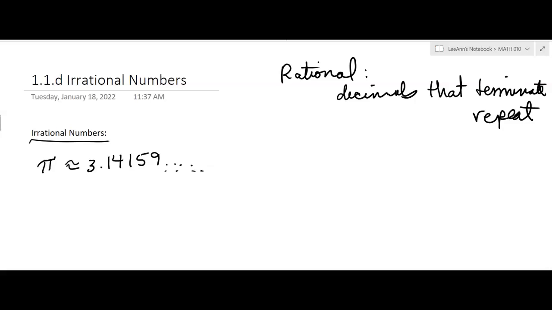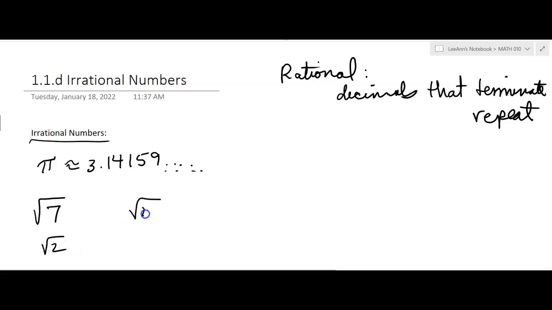Other examples of irrational numbers: the square root of 7. Now, for $1, I can get a calculator that'll tell me what the square root of 7 is. I just type it in and it'll spit out some decimal, and that decimal won't repeat and it won't terminate, because there's no number that terminates or repeats. If you square it, it would be 7. Okay, so square root of 2, that's an irrational number.